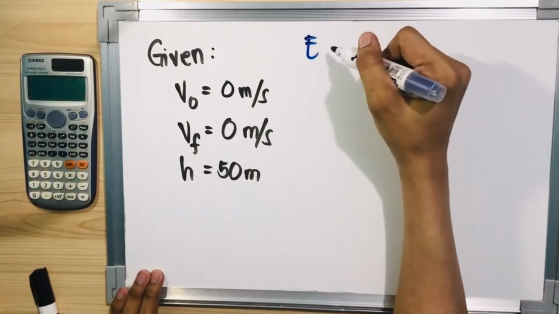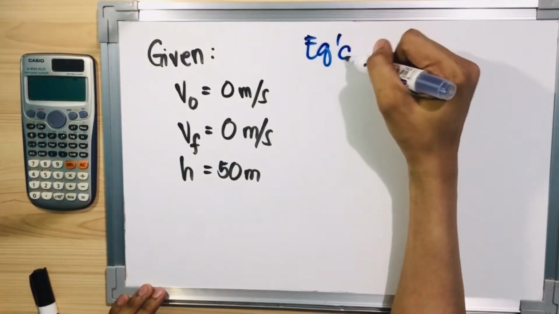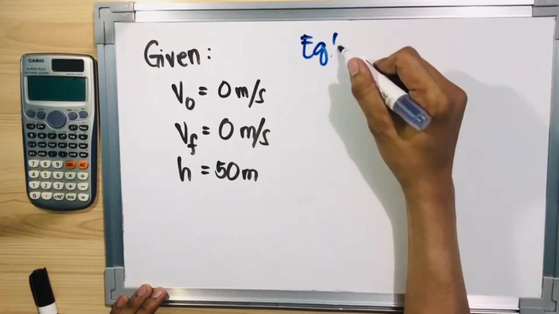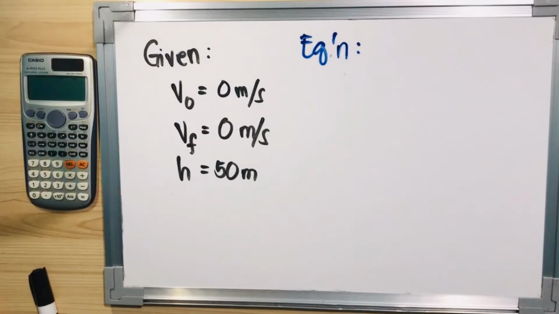Okay, so ano nga ba yung equation na gagamitin natin? Diba? Nung nakaraan, kinukuha lang natin yung derivation ng mga equations from the kinematic formulas. Kaya madali lang natin naiintindihan. Ano nga ba yung magiging equation? Isipin muna natin, merong initial velocity, meron tayong final velocity, at meron tayong height. So, ano nga ba yung pwede nating magamit? Pwede nating magamit siguro yung first or yung third, 'di ba? Kasi meron yung distances or meron yung height.